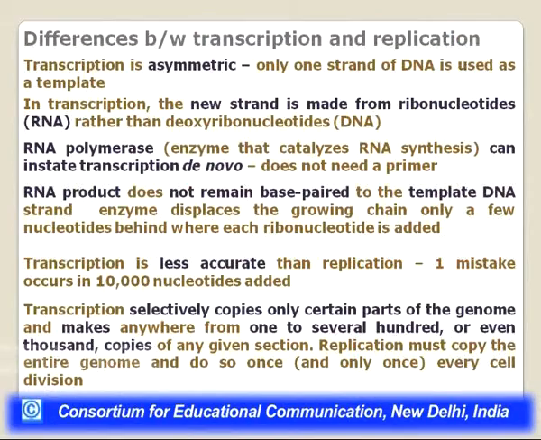Then another difference is that transcription selectively copies only certain parts of the genome and makes anywhere from 1 to several hundred or even 1,000 copies of any given section. However, replication must copy the entire genome and do so only once, at the time of cell division. This is essentially the difference in the function which the DNA plays.